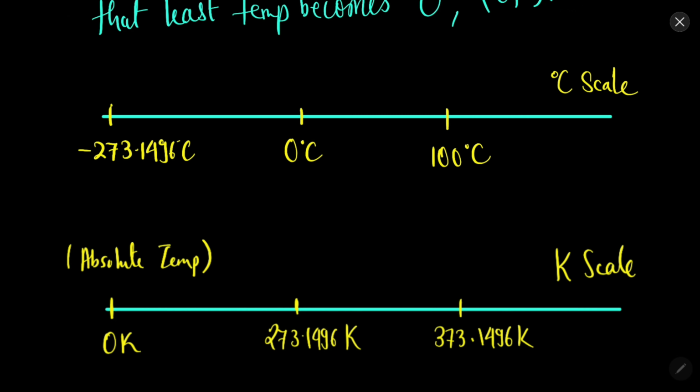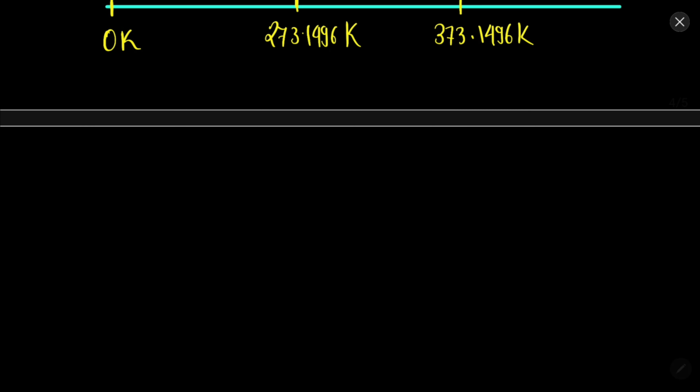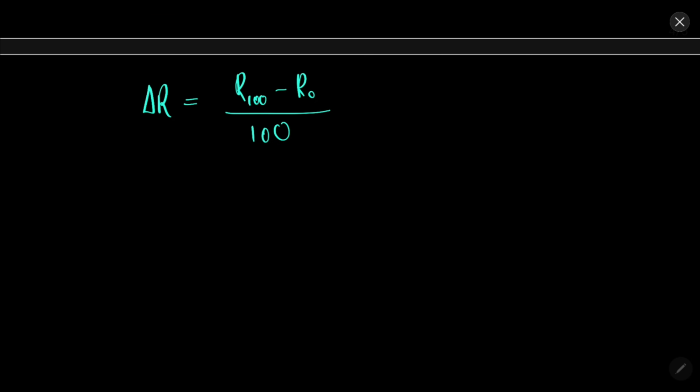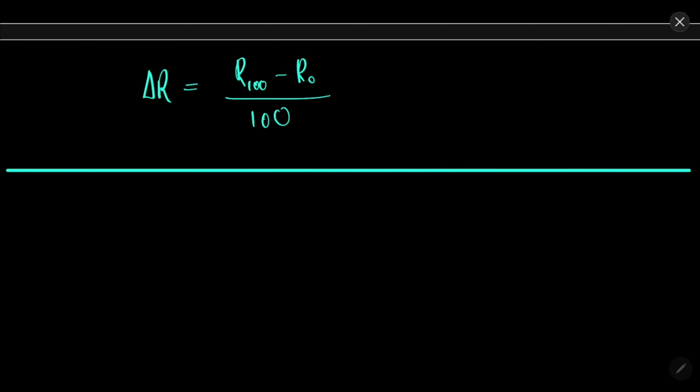The change in resistance can also be given like R100 minus R0 over 100, and it is the same for all temperatures. So this can be used in order to find the absolute scale, the Kelvin scale.